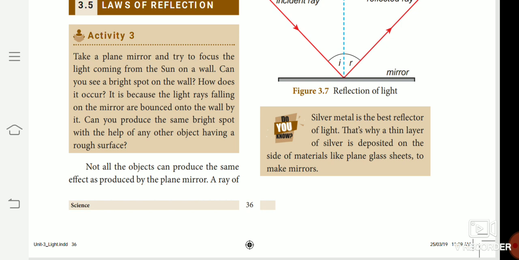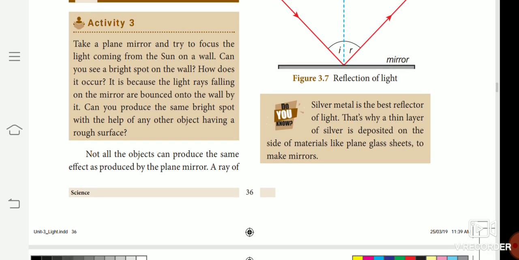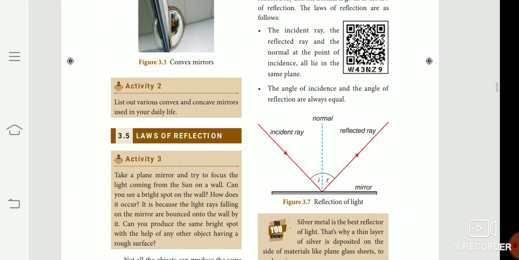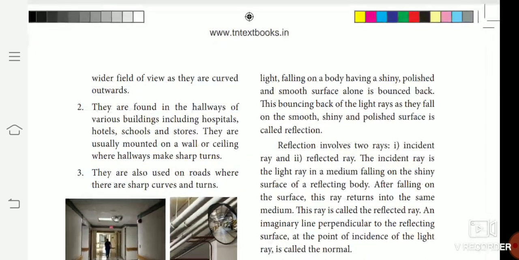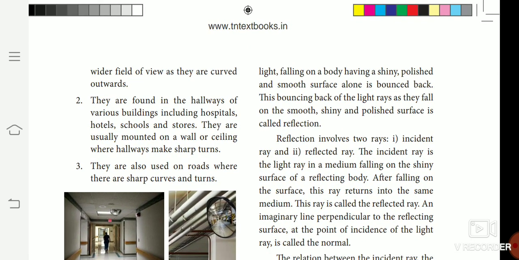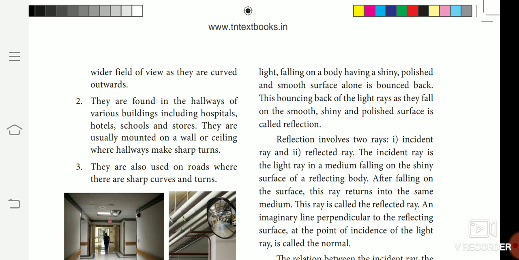Okay, that is the question. Now see, not all the objects can produce the same effect as produced by the plane mirror. A ray of light falling on a body having a shiny, polished and smooth surface alone is bounced back. This bouncing back of the light rays as they fall on smooth, shiny and polished surface is called reflection.